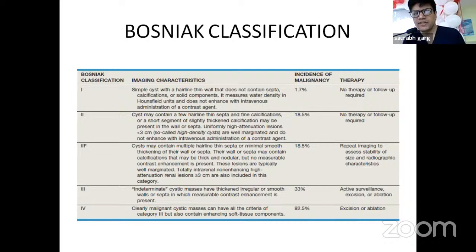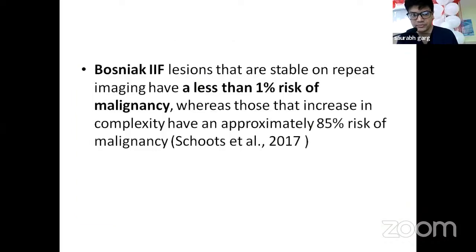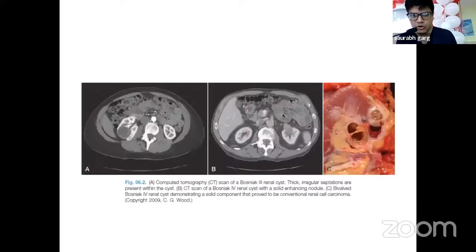Then Bosniak classification type 3 is intermediate cystic lesions. They have irregular walls, they have septa, they have measurable contrast enhancement. The risk of malignancy is 33%, and they need active surveillance or ablation. Type 4 are clearly malignant cystic masses, and the risk of malignancy is 92%. They may need excision or ablation. Bosniak 2F lesions are stable, and we have to do repeated follow-up.